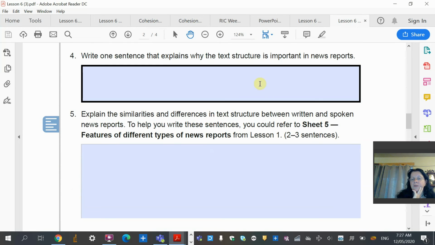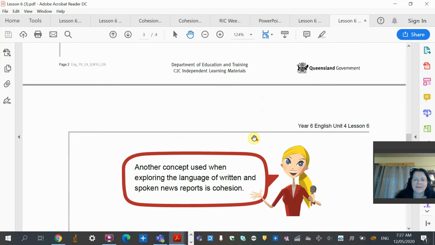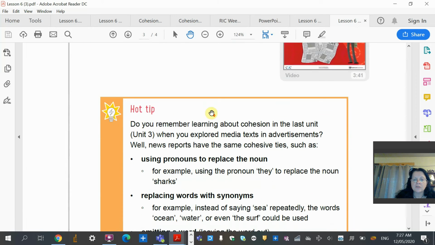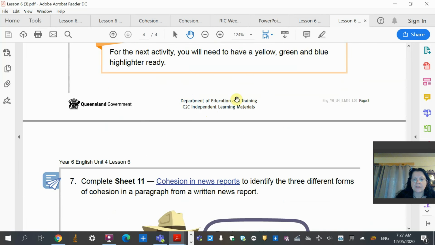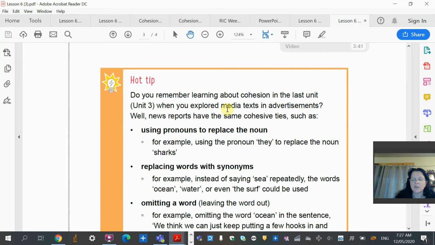Write one sentence that explains why structure is important in news reports, and don't forget that inverted triangle. Explain the similarities and differences in the text between written and spoken news reports. We did that yesterday. And then it just goes on to talk about cohesion. This little link here doesn't work, so in a minute we'll go and have a look at the link that's inside the text, and we'll talk about cohesion. Cohesion basically means that everything flows on, is connected, and makes sense.